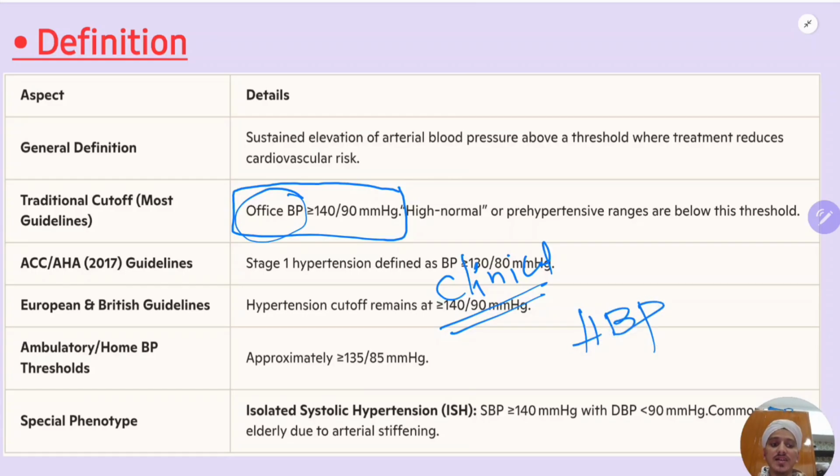So the BP which the patient has at home is home BP. Office BP is nothing but the BP which the patient has in the clinic. So this is the guideline. This is the level, 140 by 90.